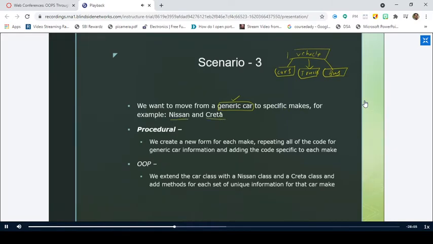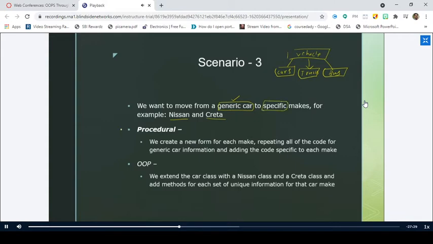What do you mean by generic? Common, or a generalized thing. Car is a generalized term, but Creta is a specific term. Nissan is a specific term, and similarly Mahindra is a specific term. So these are called specific things, and we can extend them from the generic terms also. So what happens if you want to move from a generic car to a specific make, like Nissan or Creta?